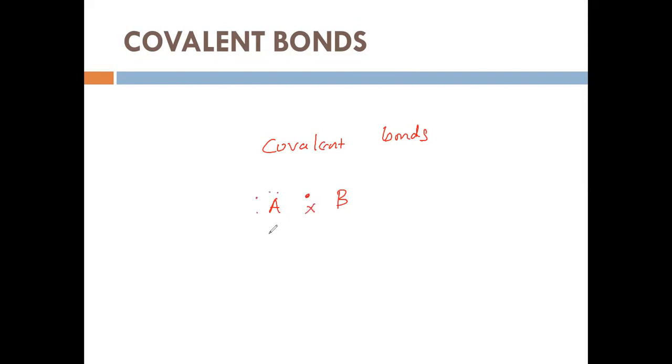From this they will have a stable configuration. This is what we call one covalent bond, and you already have an idea about this covalent bond from your O level, right?